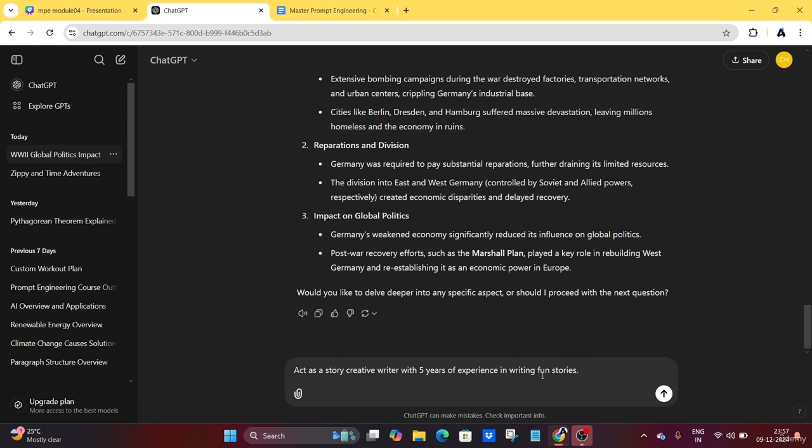Let's see. I have used the act-as persona prompt pattern, in which we assign a specific role to the AI to think and to generate output in that expertise. After that I will use the ask me for input prompt pattern, in which the AI will ask me to give input to proceed to the next steps of the task.